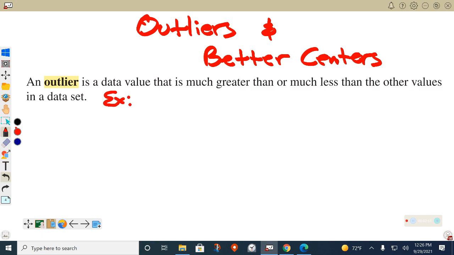Let's say you had some data that looked like this: 2, 6, 10, 12, 8. And then you have this value, 1,000.